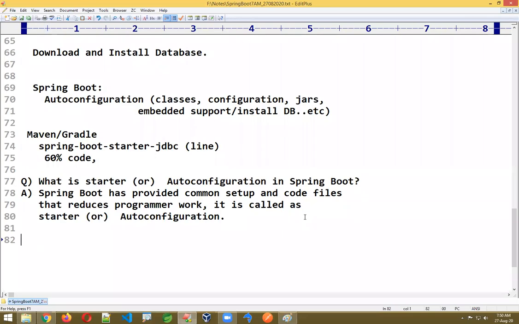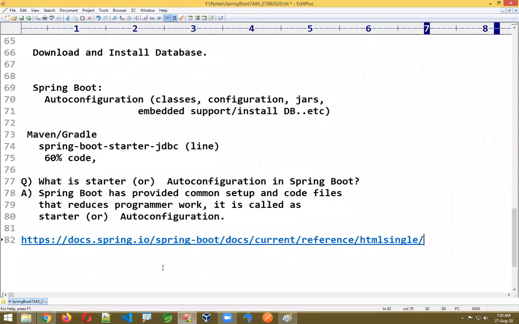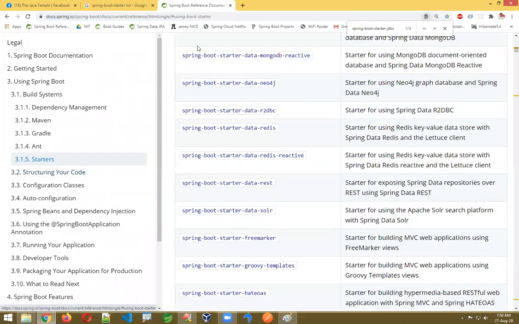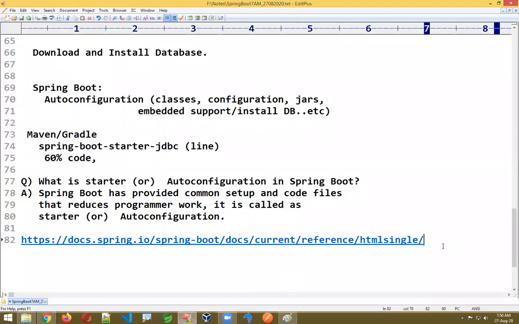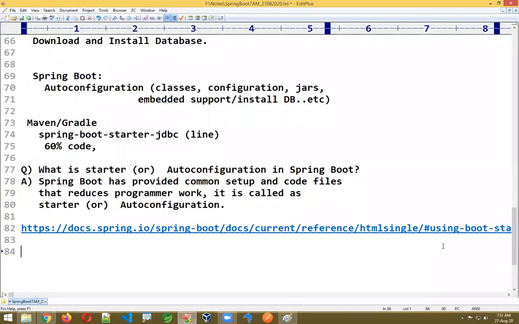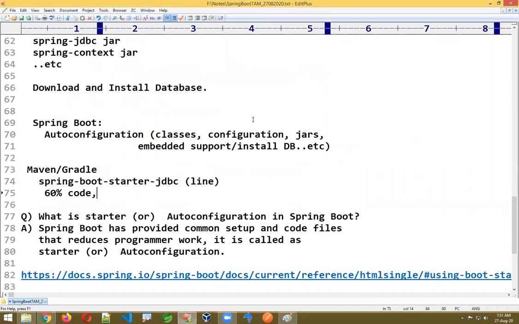If you want to know the starters list, I'm giving this reference link. It's the official document. You can go through it if you want. All the starters are provided here. For every requirement there is a starter: for web programming there is a starter, for security there is a starter, for email there is a starter, for batch processing there is a starter. We have to choose the starter and write the code.